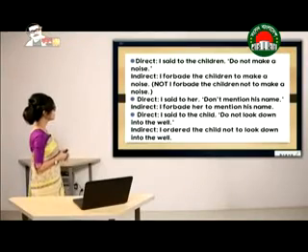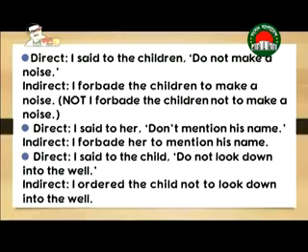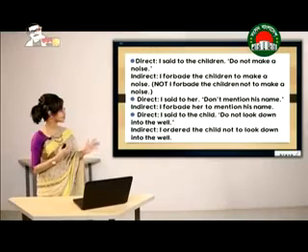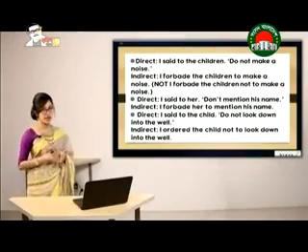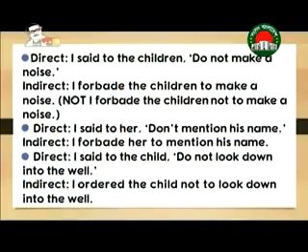For example, I said to the children, do not make a noise. As you can see in this sentence, it has started with do not, telling someone not to do something. This sentence can be changed in two ways. One is you can use the verb forbade.